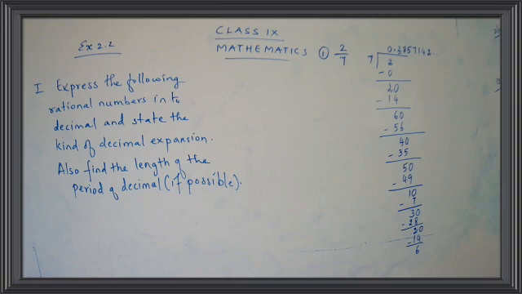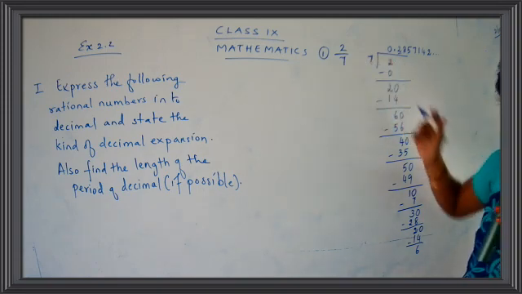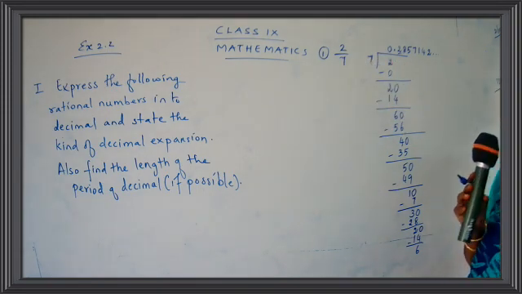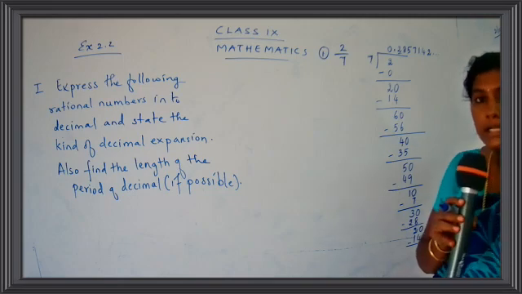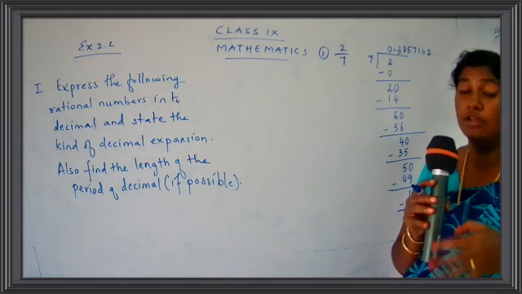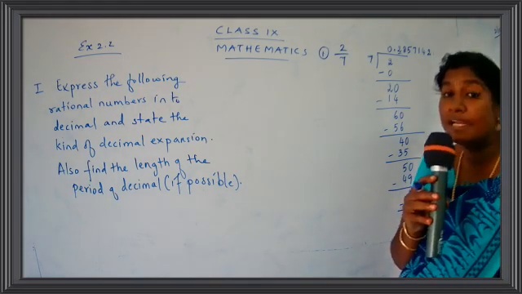Are you clear with the sum, children? I'll just explain to you once again the sums. Just see here. We started with a rational number. What is the rational number given here? 2 upon 7. What is the meaning of rational number? It is written in the form of a fraction. Fraction means what? You have a numerator and a denominator.